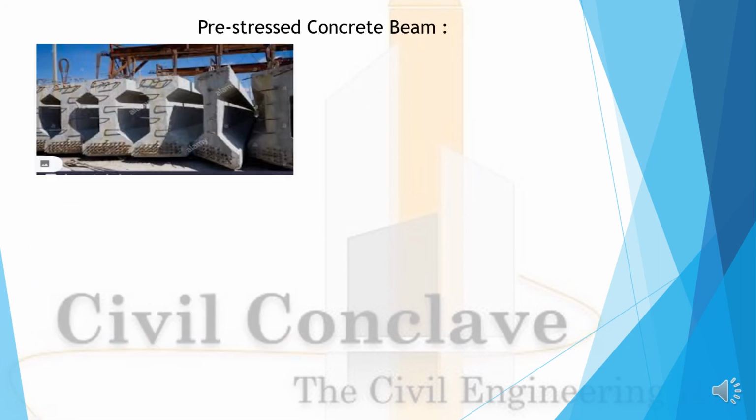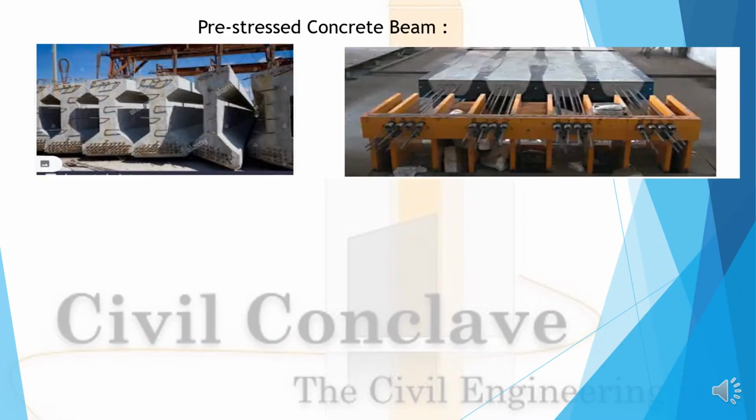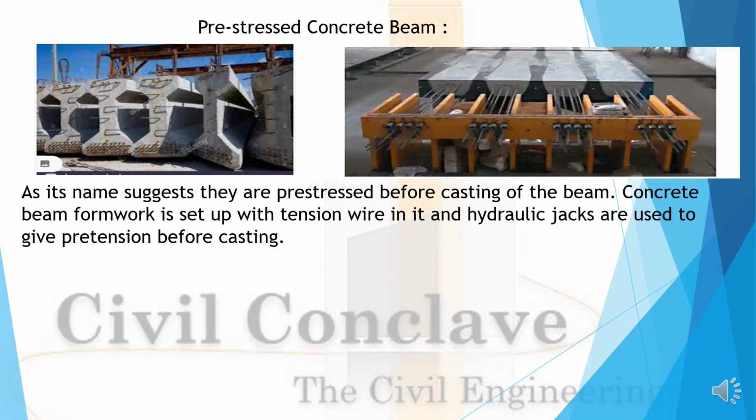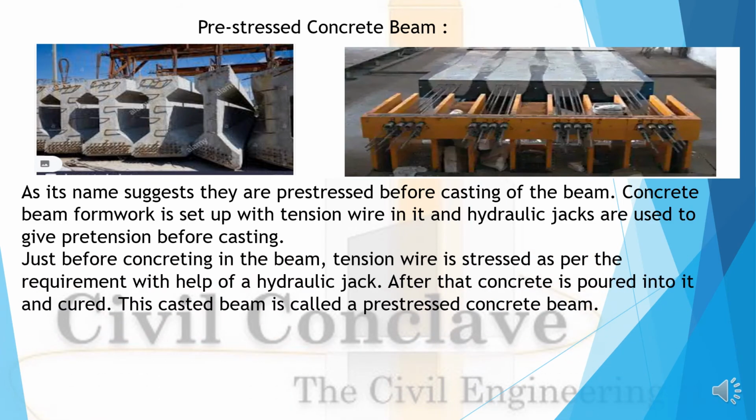Pre-stressed concrete beams. See, this is the image of the pre-stressed concrete beams. As the name suggests, they are pre-stressed before concreting the beam. The beam formwork is set up with a tension wire in it, and hydraulic jacks are used to give pre-tension before casting. Just before concreting the beam, the tension wire is stressed as per the requirement with the help of the hydraulic jack.